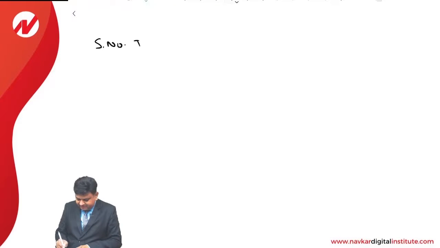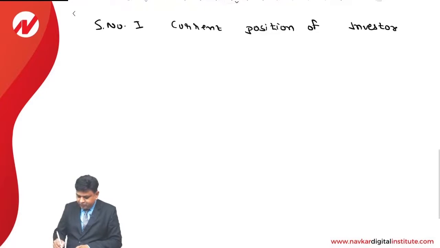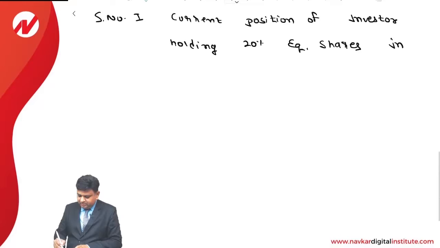Step number 1. Current position of investor holding 20% equity shares in levered company.